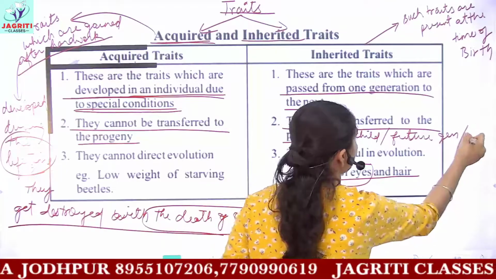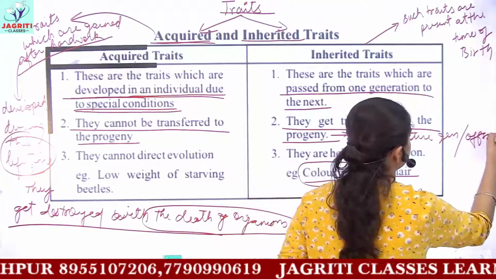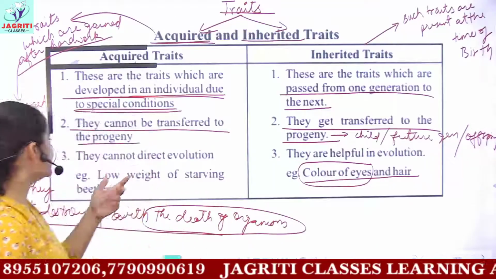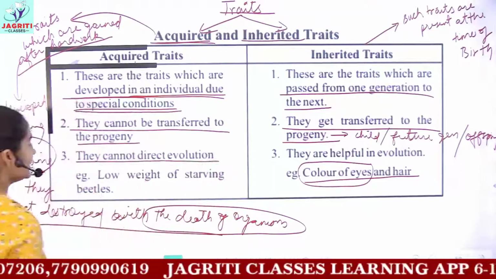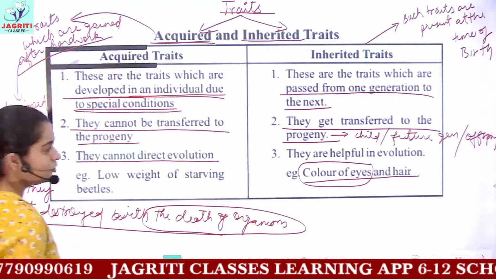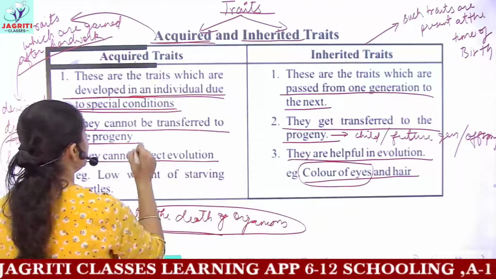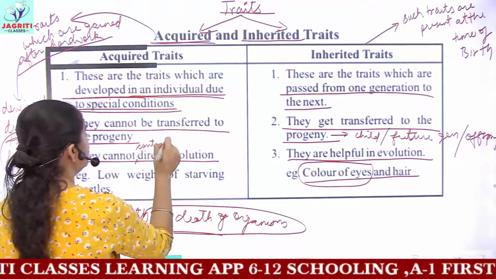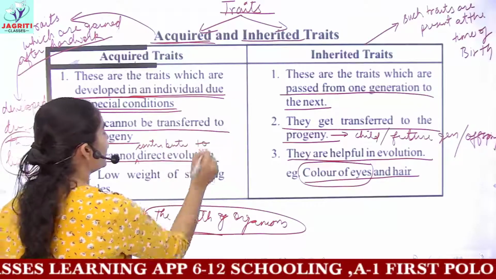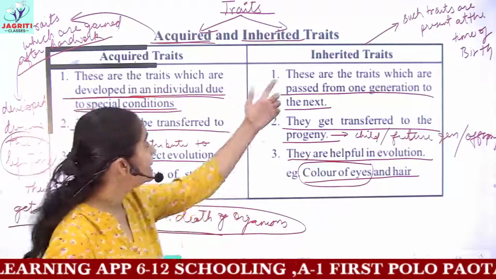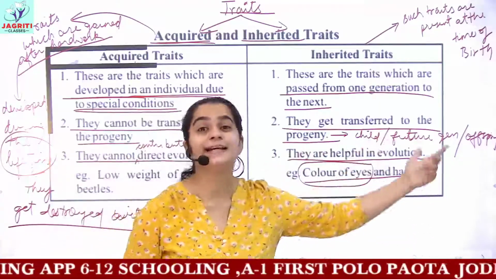Or you can even call it offspring. Then the next is, they cannot contribute to direct evolution, while the inherited traits are helpful in evolution.